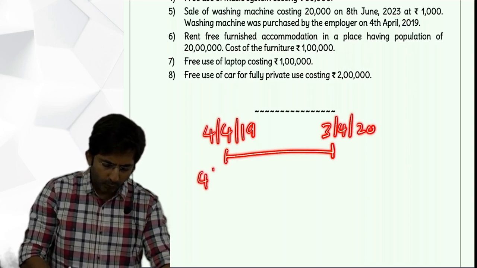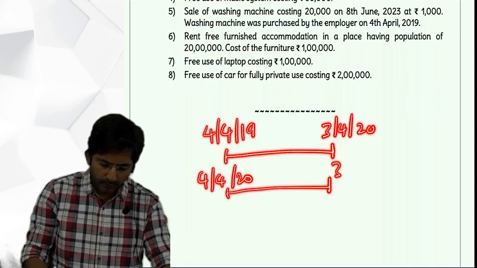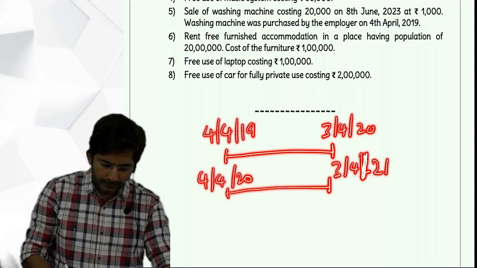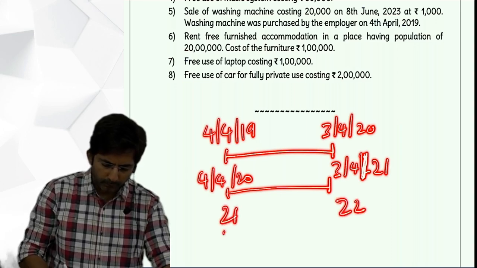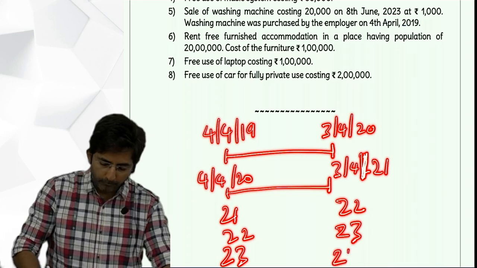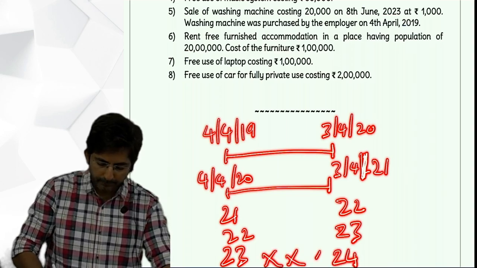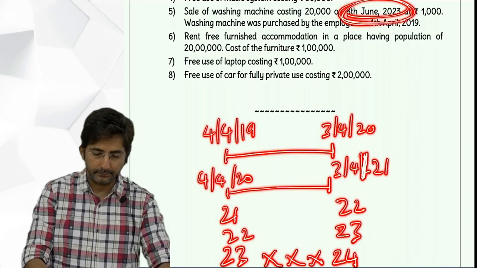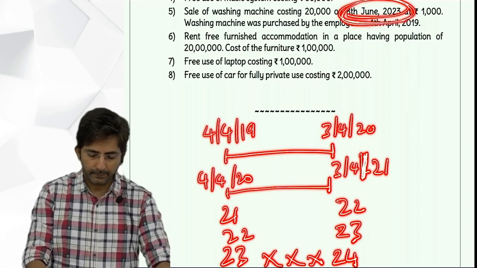Then 4th April 20 to 3rd April 21. Okay. And then 21-22, 22-23. Then 23-24 remains incomplete. Why? Because the sale is on 8th June 23.